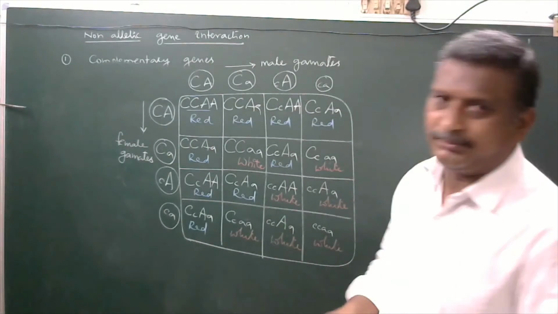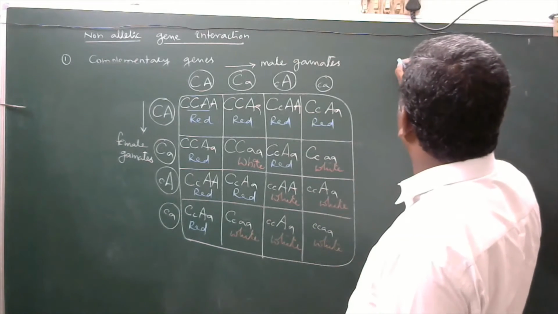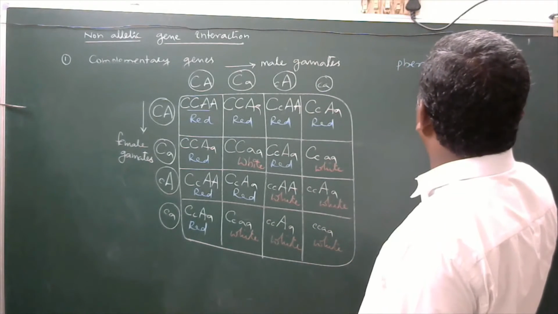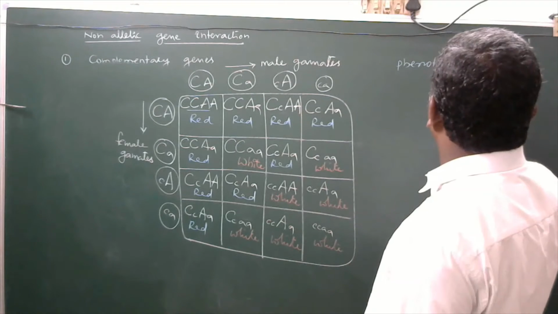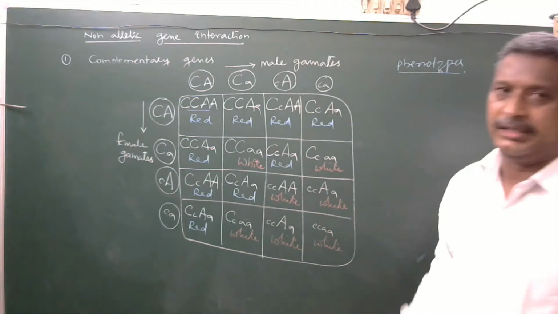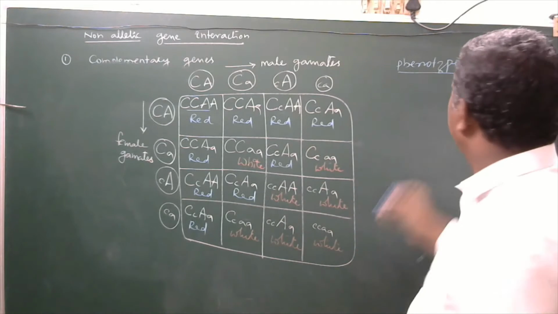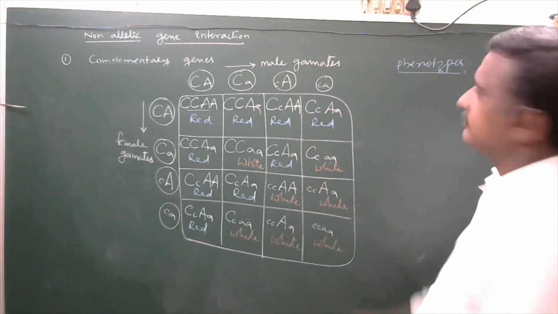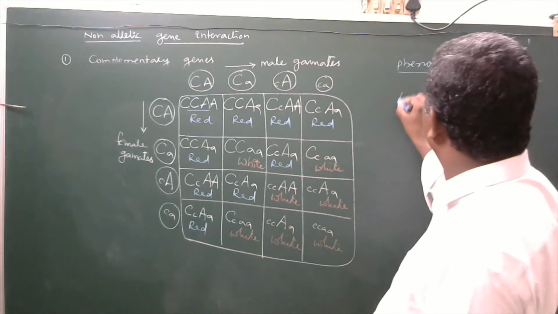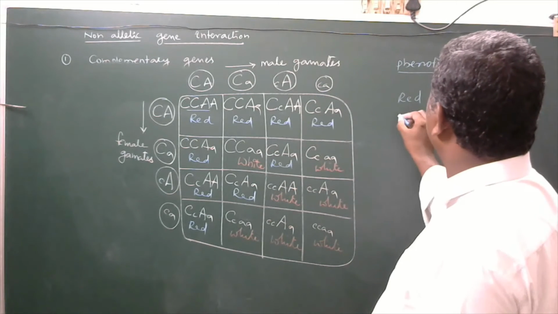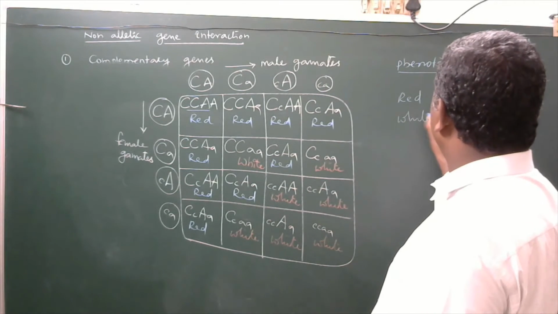Phenotypes. You simply write down phenotypes. How many phenotypes are developed in F2 generation? There are two kinds only. One is red, the other one is white.